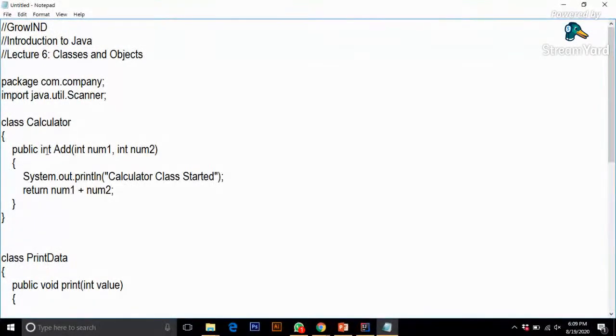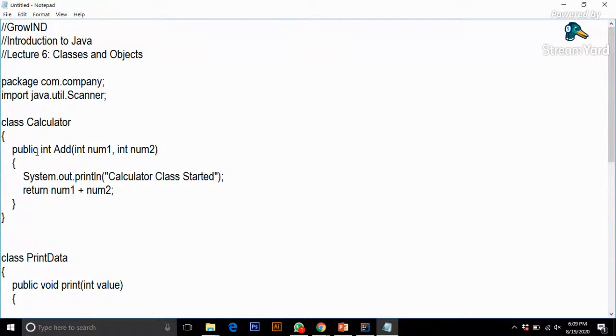In the class calculator, I have first of all created a method add. How we create a method is simply public int, where public is the access modifier. Public means that anyone can access this data.